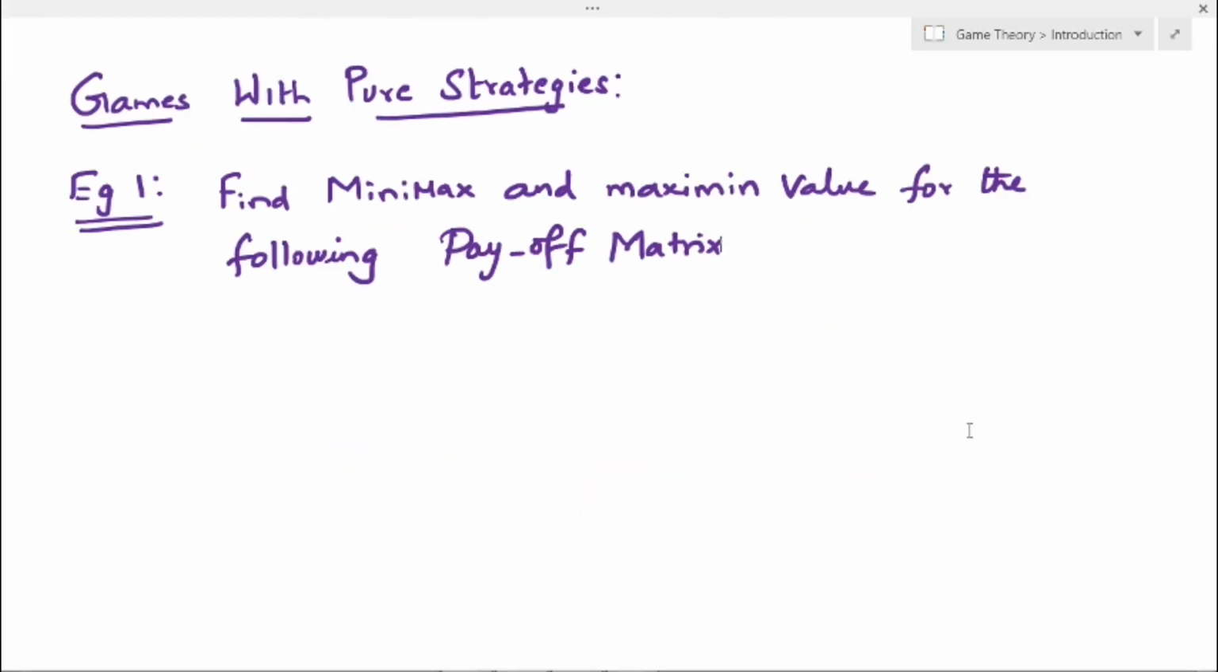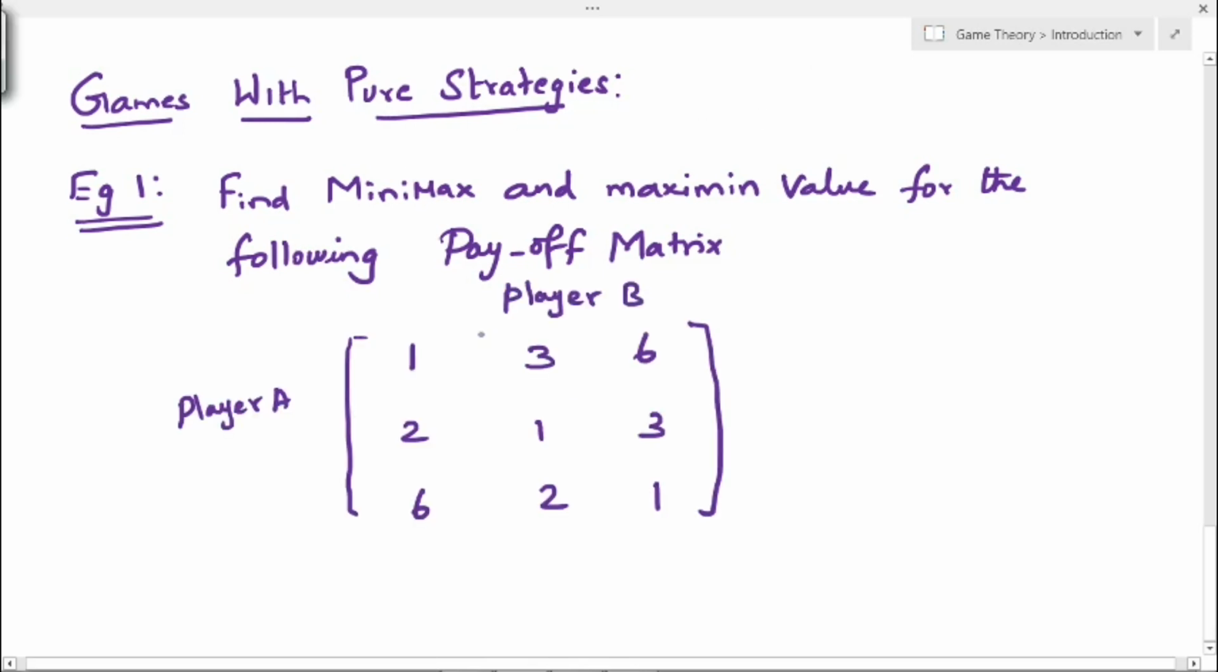In game theory, we have two types of problems. First one is games with pure strategies, and second one is games with mixed strategies. Now we will learn about games with pure strategy problems. First example: find minimax and maximin value for the following payoff matrix. Player A has 3 strategies, and similarly player B has 3 strategies, and we have the payoff values.